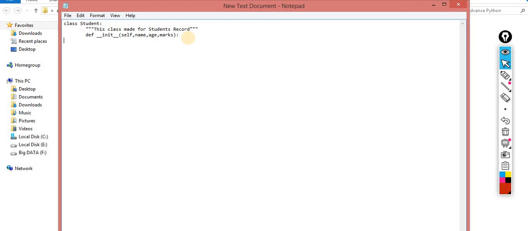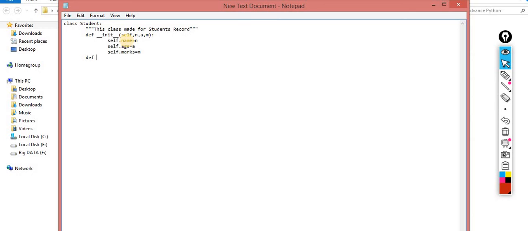So here, colon. Here I am making self dot, for example, these variables. To make it easier, I am asking for three variables: the name, the age, and the marks. Here self.name is equal to n. Whatever name is entered will be added into this name. self.age is equal to a, self.marks is equal to m. So this one becomes the initializer.